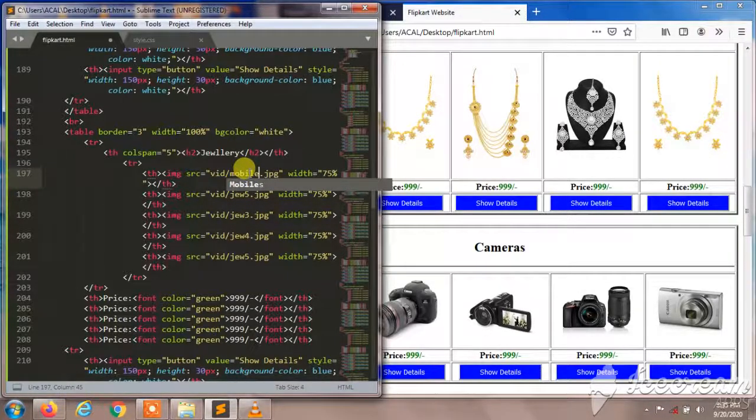I'll change names. I'll give mobile pictures, mobile 1, 2, 3 and up to 5.